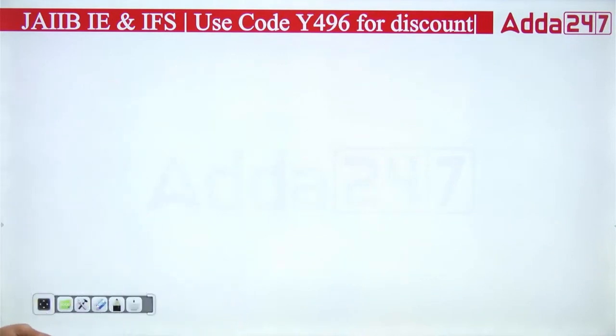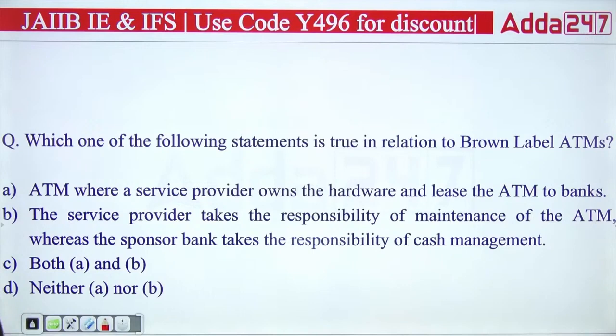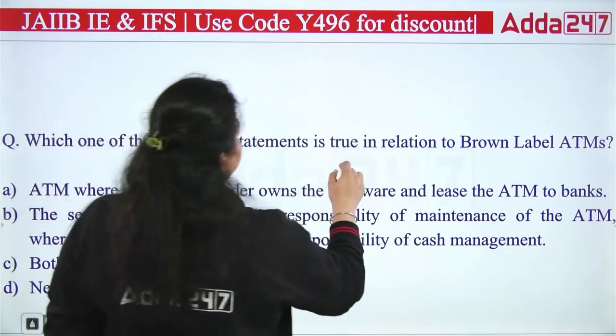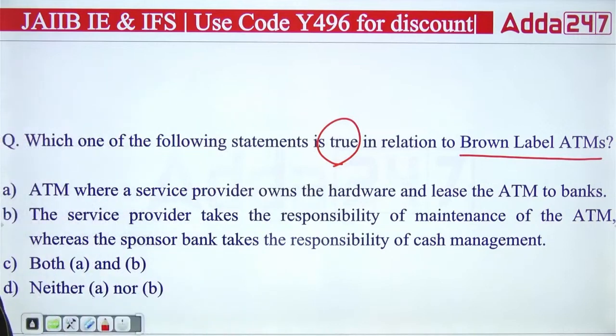Okay, so let's continue with the first question. First is talking, which one of the following statements is true in relation to the brown label ATM? So what do you think, which of the following statements is correct regarding the brown label ATM? A, B, C, or D?